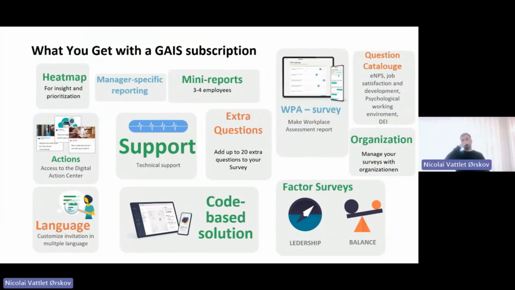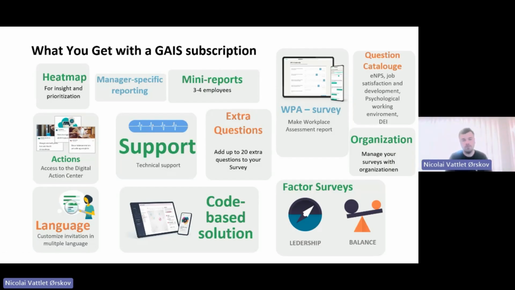Just briefly, some information in terms of what you will receive in a GAIS subscription. Like I said, we have some different ones depending on what kind of company you are, how big you are, and so on. But you get, of course, all the things that I showed you today. We also have some of the things highlighted today, such as the heat map, mini reports, and so on, because it's actually also possible to set up a free account.